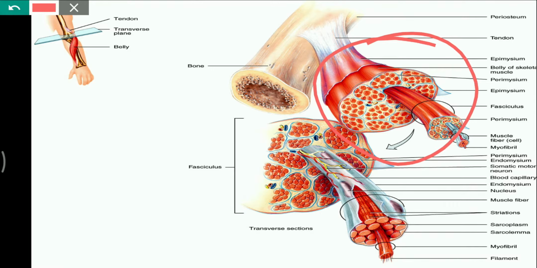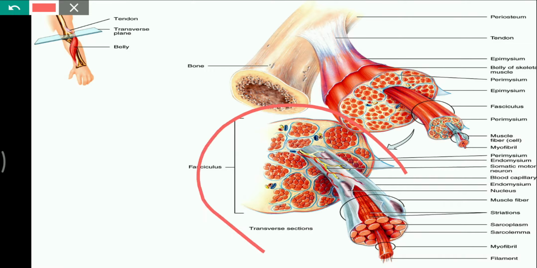This muscle bundle comprises small groups of muscle fibers. We call them fascicles. Here you can see a fascicle. Each fascicle consists of muscle fibers.